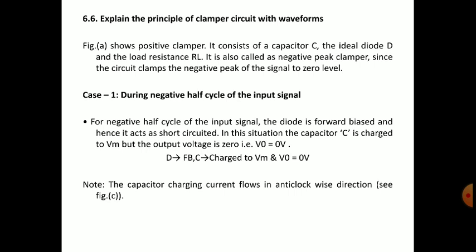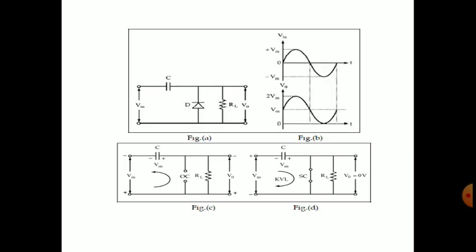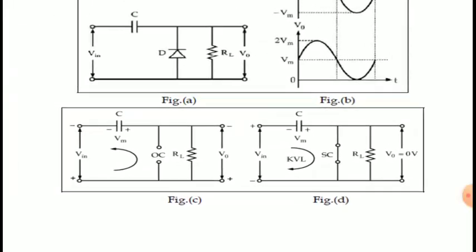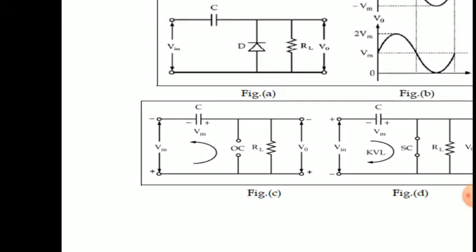Operation during the negative half cycle of the input signal. First we are considering the negative half cycle. For the negative half cycle of the input signal, the diode is forward biased and hence it acts as a short circuit. Why? In figure C, minus and plus: plus will be connected to the P terminal and minus will be connected to the N terminal.